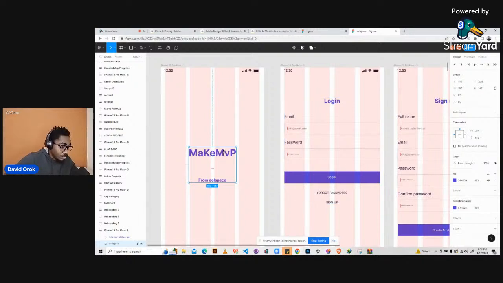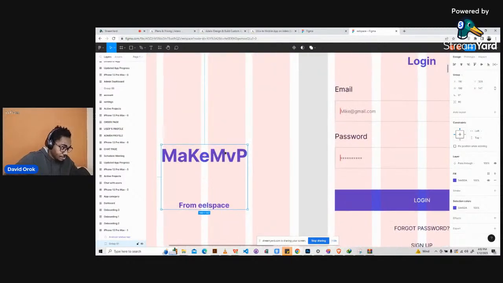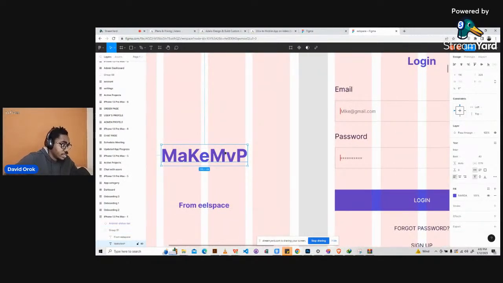If I double tap on this, let me zoom it, I will see that for this particular component, on the right-hand side, the font size is 40, and the text is bold. And this is the color, so I can just copy this, 5445DA. Then I just try to replicate everything that is here. So let's go back to our mobile application.